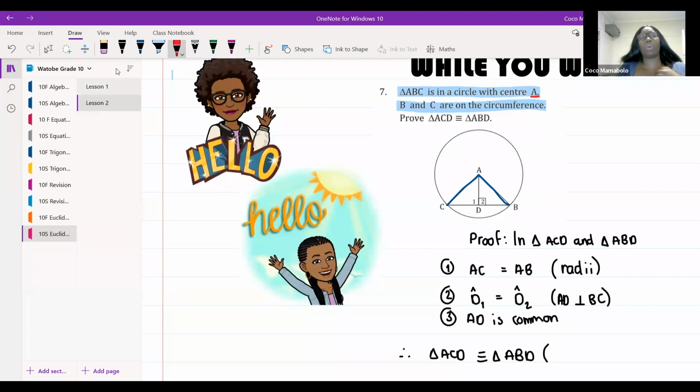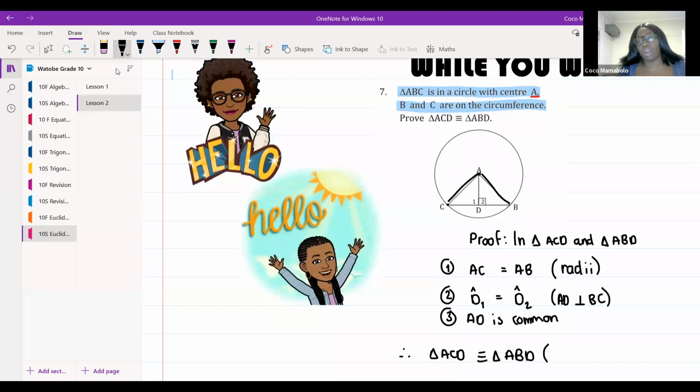Okay, it's quite common. We're going to use it quite a lot, especially when you get to grade 11. We call it radii because if anything goes from the circle center to the circumference, it's called a radius. Now I have two of them. One is called a radius, two is called radii.